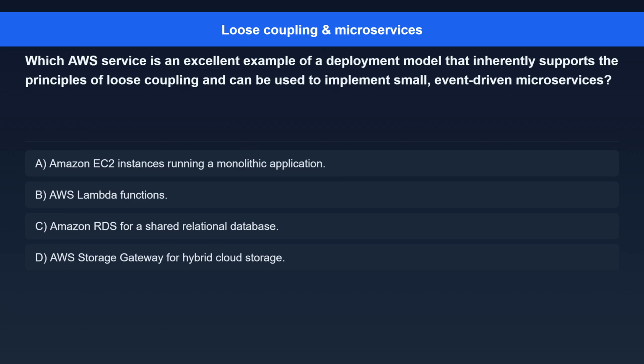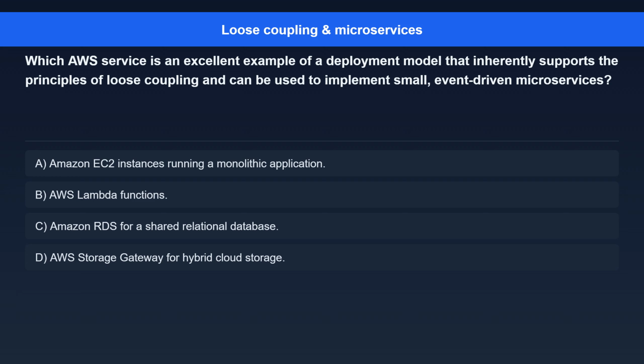Question 3. Which AWS service is an excellent example of a deployment model that inherently supports the principles of loose coupling and can be used to implement small, event-driven microservices? Option A. Amazon EC2 instances running a monolithic application. Option B. AWS Lambda functions.